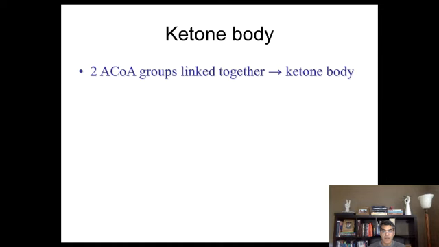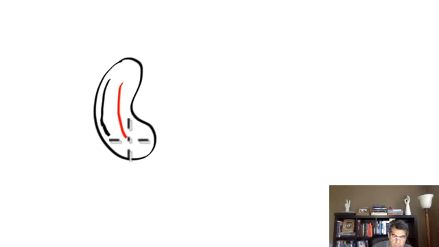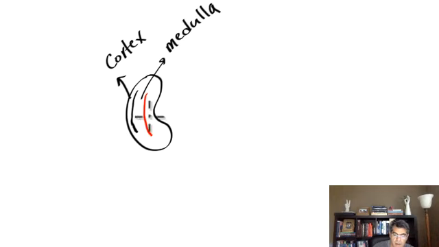What are we going to do with ketone body? Well, ketone body can be used by muscle, by the heart, and by the kidney, but the cortex part of the kidney. You know that the kidney is composed of three parts: the cortex, medulla, and of course pelvis. This part is called cortex, this part is called medulla, and this part is called pelvis.